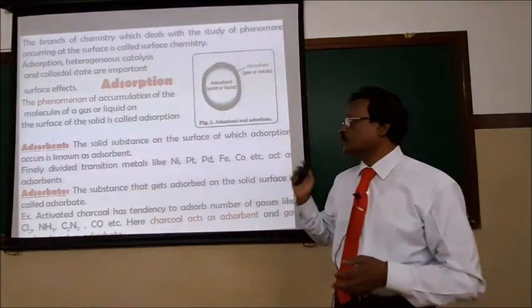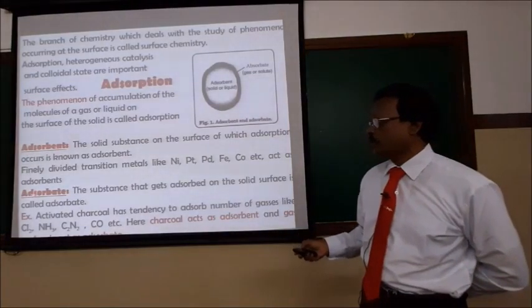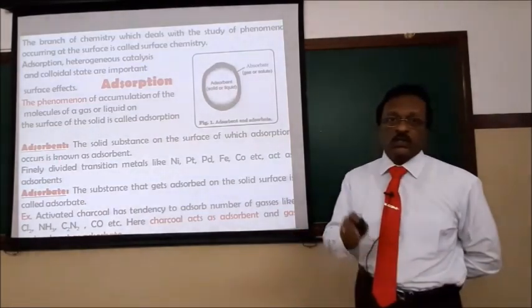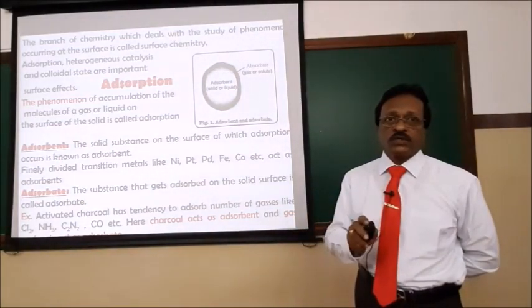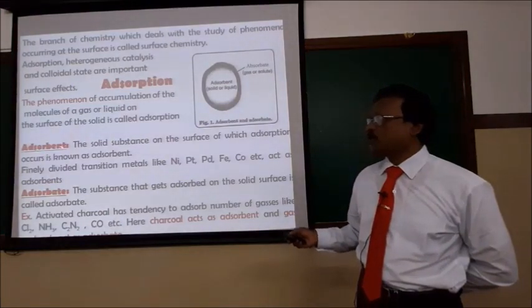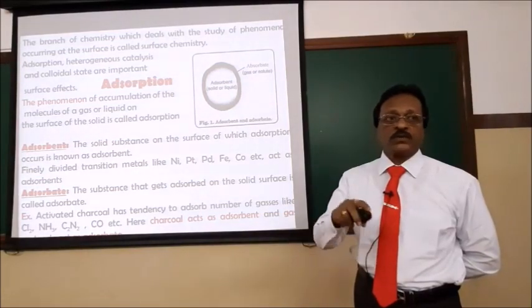In the adsorption chapter, first I will introduce two terms: adsorbent and adsorbate. These two terms are extensively used in this chapter. Without confusion, you have to understand what is adsorbent and what is adsorbate. Adsorbent means any solid substance on the surface of which adsorption occurs.